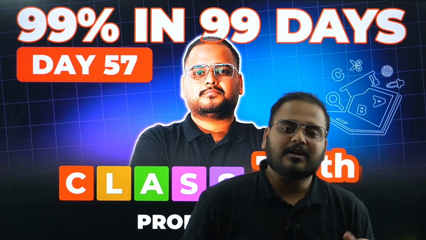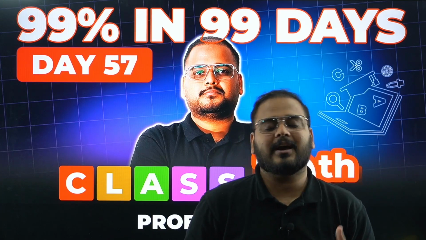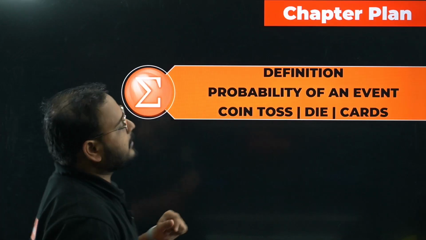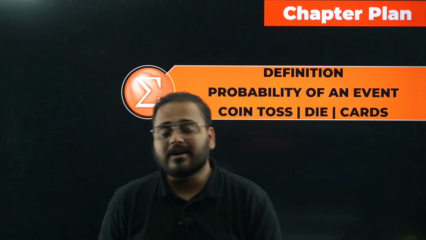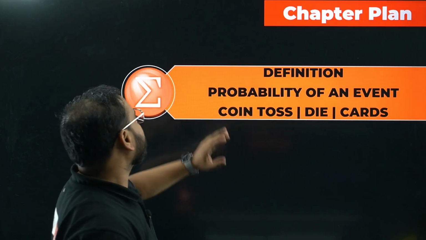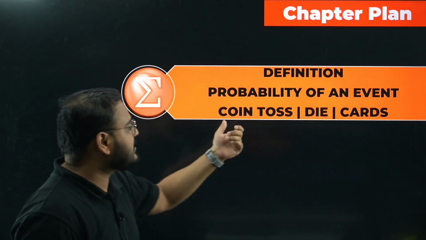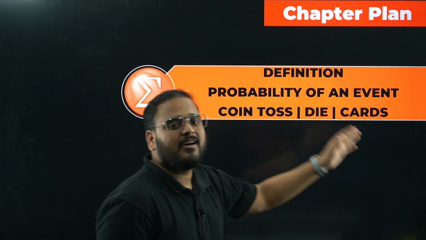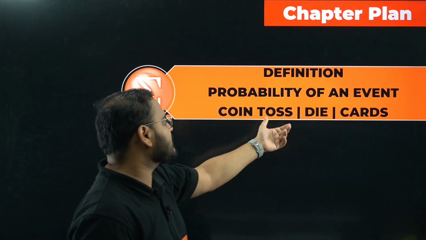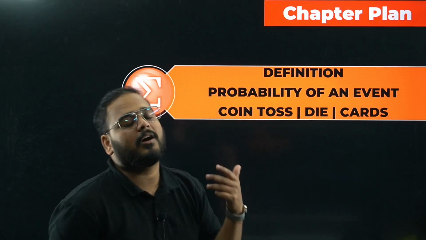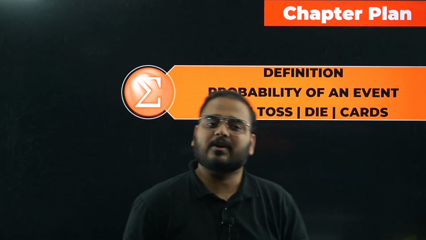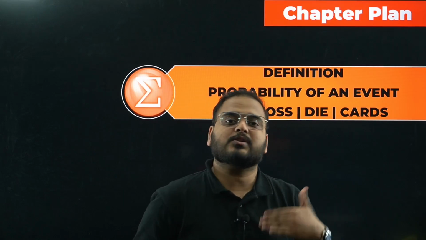So I hope you're ready for the last chapter of this year, with the same energy. Let's have a look at the chapter plan for probability. Not much is there. A few definitions we'll have a look at, and probability of an event. We'll see how to find that, and then cases where the event is taking a card out of the deck of 52 cards. The die cases are there, when we toss one die or two dice. Then we have coin tosses, 2 coin toss, 3 coin toss. All of these things are there, and questions based upon that.